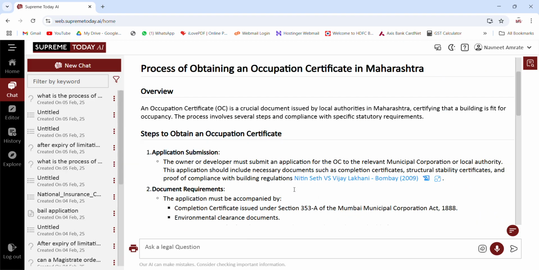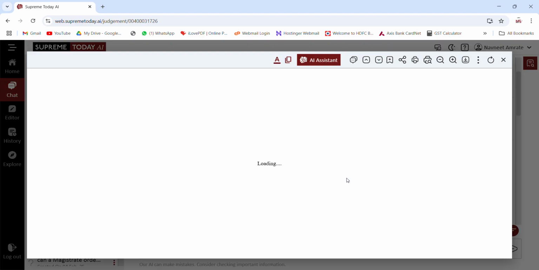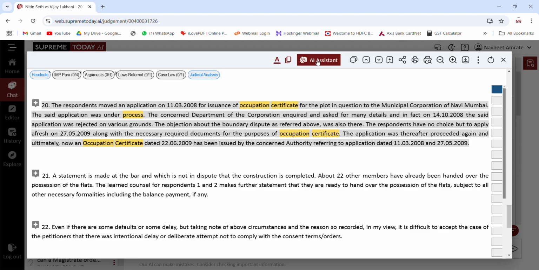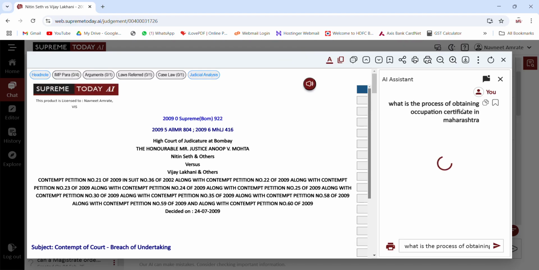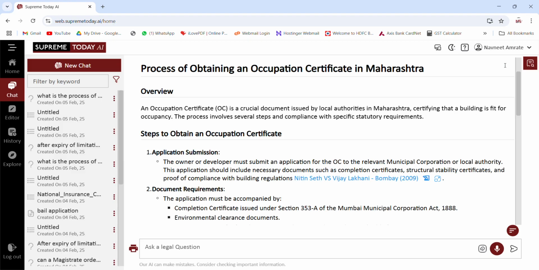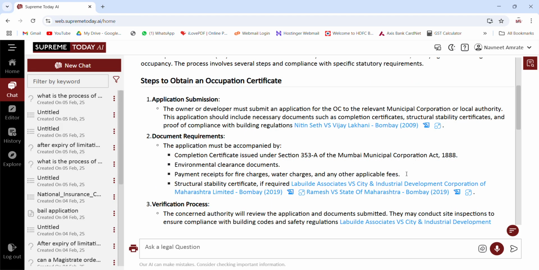So now you see application of submission you need to do. So the owner and developer, and this is again from Nitin Seth versus Vijay Lakshmi, Bombay. You can use all AI assistance, every feature, on any judgment. Then you see it says documents required. What is the requirement of documents while submitting for the occupation certificate?